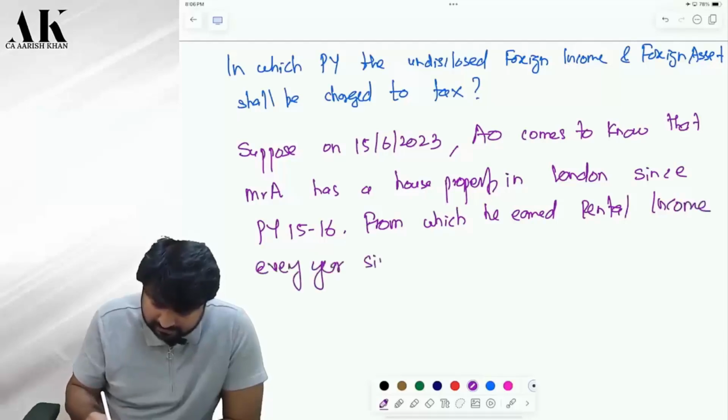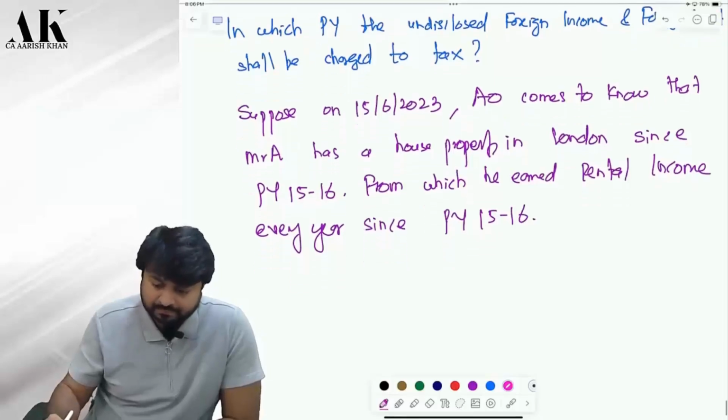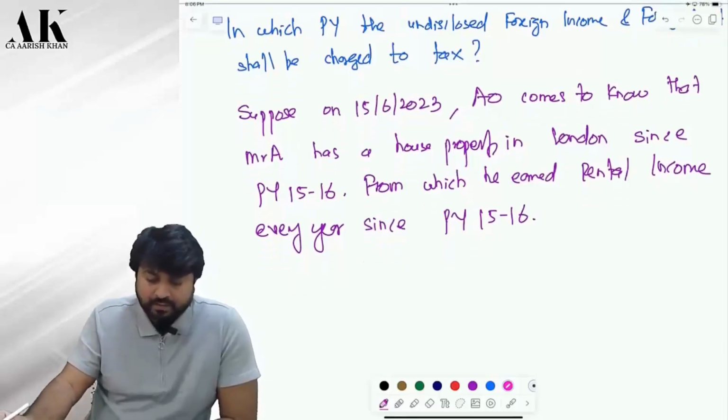Every year since previous year 15-16. Is it clear?